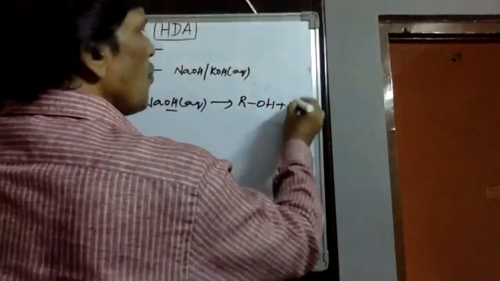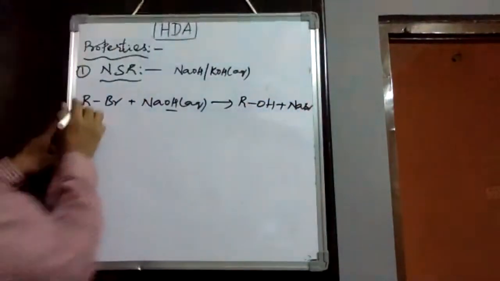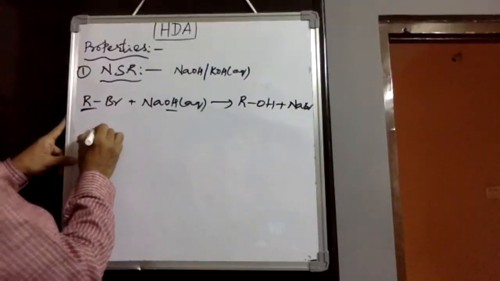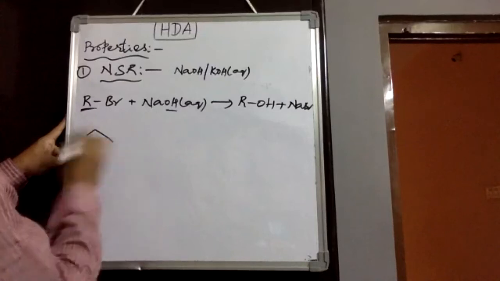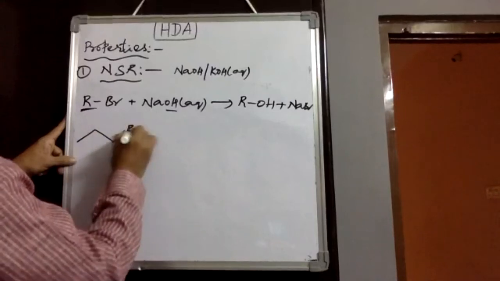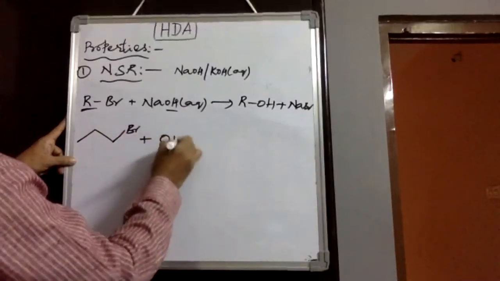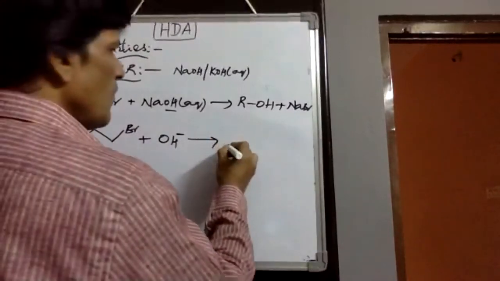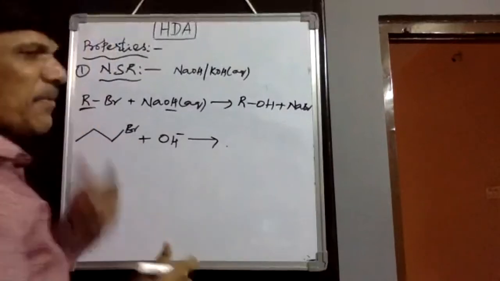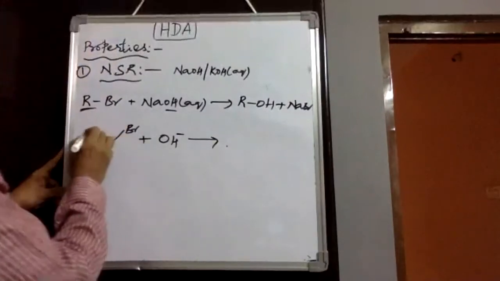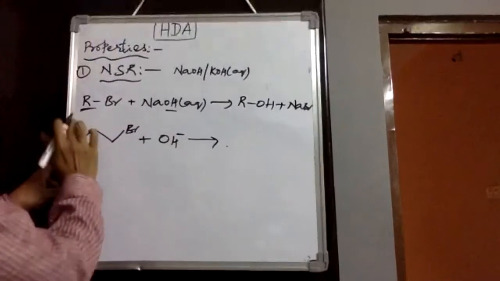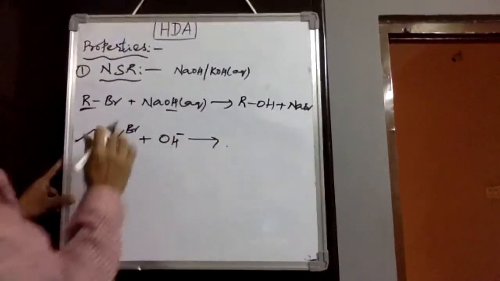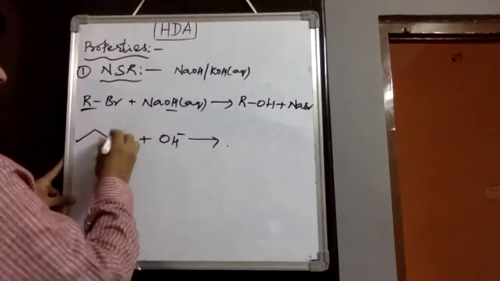Then sodium bromide separates. Suppose the alkyl group is N-propyl bromide. Then in aqueous medium, OH minus is released and it is converted into alcohol. Primary alkyl halides or secondary alkyl halides are preferred for the SN2 mechanism.